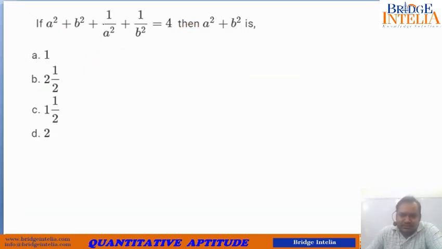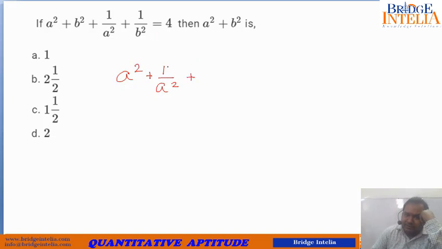So a square plus b square plus 1 upon a square plus 1 upon b square is equal to 4. Then we have to find the value of a square plus b square. So let's see. It is actually given to us that if you bring 4 this side, you break 4 into two components. Those two components go with a square plus 1 upon a square. So if 4 comes this side, it will become negative. So minus 2 plus b square plus 1 by b square minus 2 is equal to 0. So this is what is given to us.